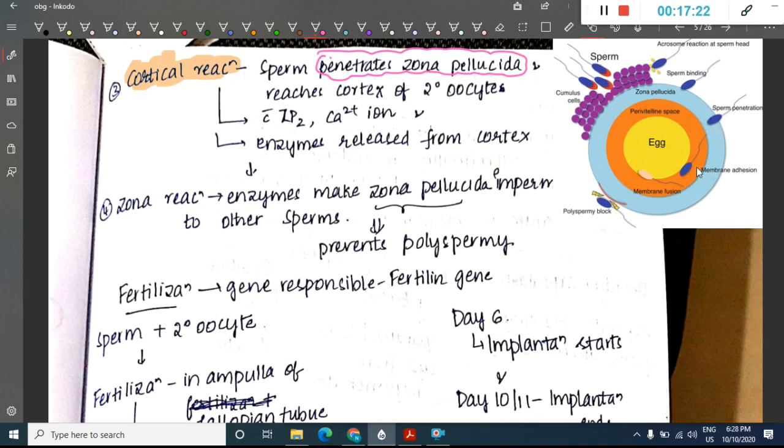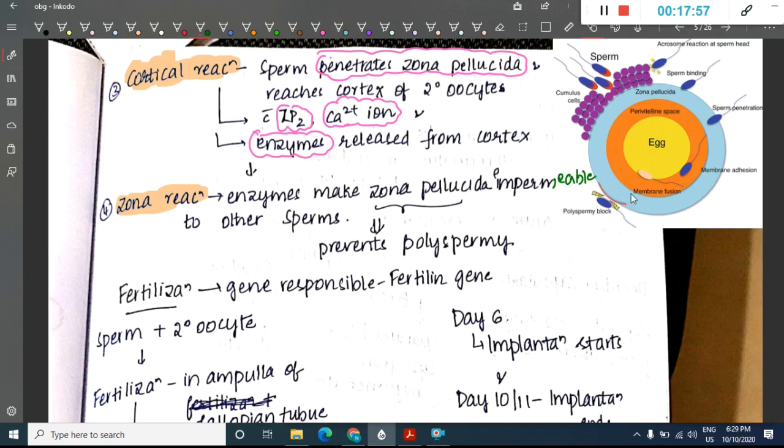Now after penetration, it has reached the cortex, and during penetration the ZP2 receptor is helpful and calcium ion is helpful, and also there are some enzymes which are released from the cortex during this reaction. So that is the second reaction, which is sperm penetration. Then we have the third reaction, which is called the zona reaction. What is this zona reaction? During this zona reaction, the sperm will make the zona pellucida impermeable.